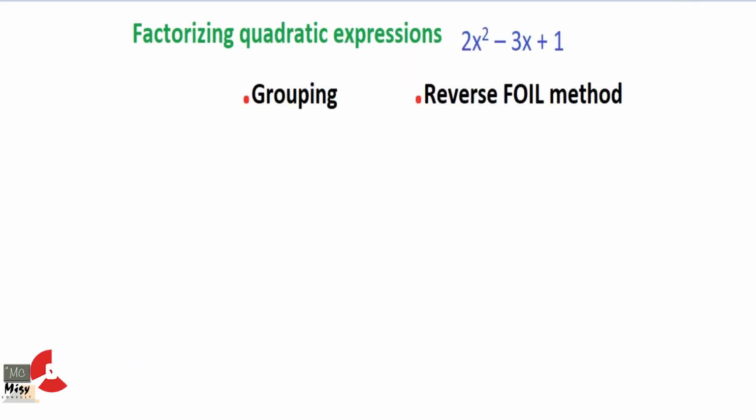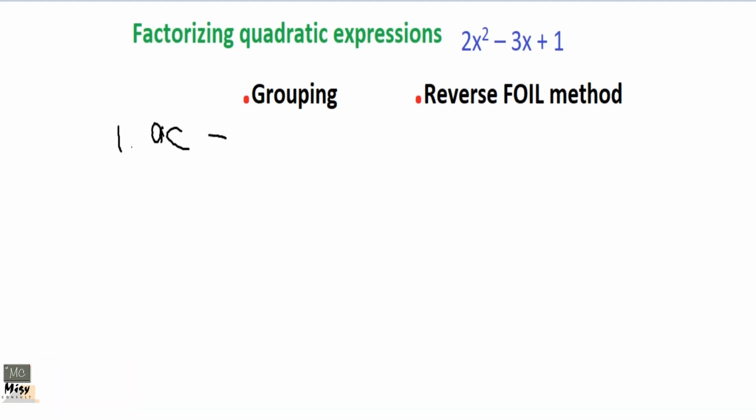Okay, so we are going to work on a new question. This time around, you can see that A is not 1, it's 2. So this one will pose a little bit of a problem for us. But you will first use our grouping to solve it. So you remember the grouping. Our first thing we did was to find AC.